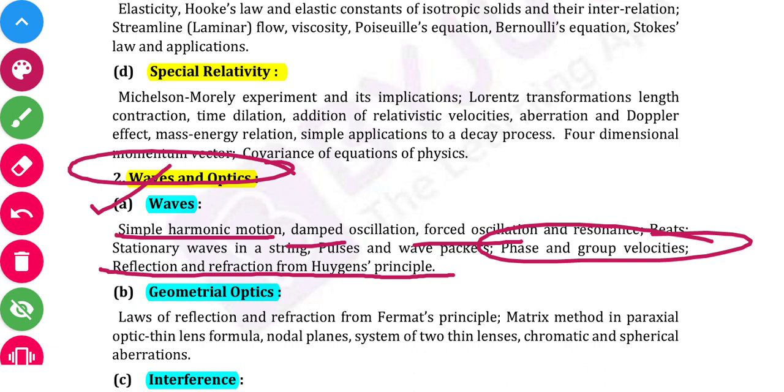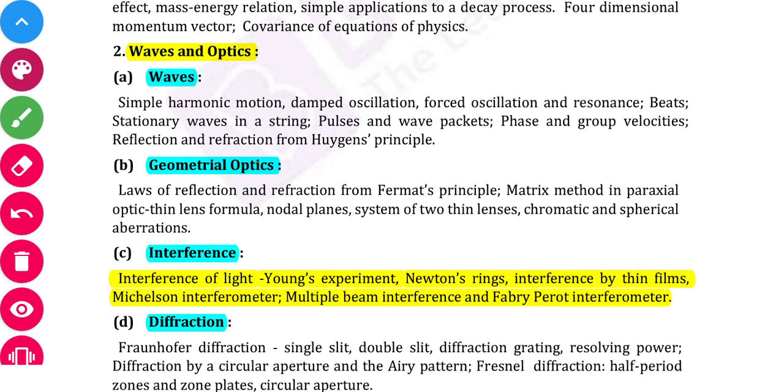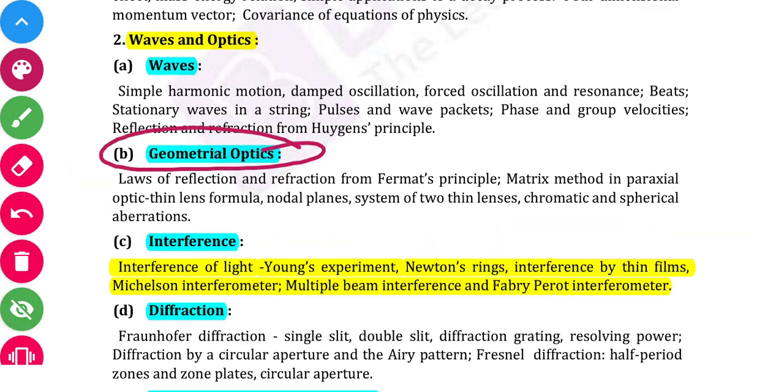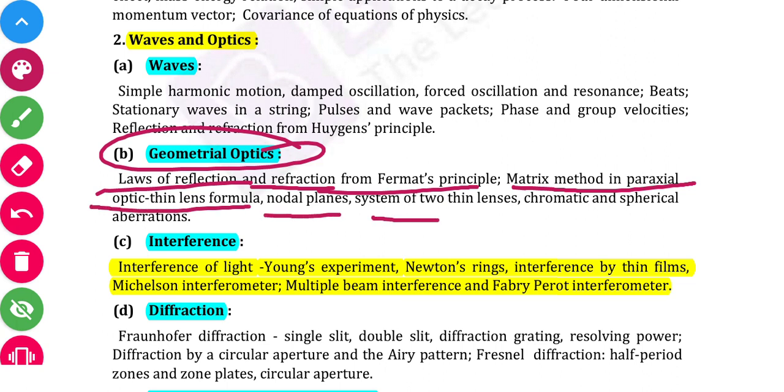Topic B in waves and optics is geometrical optics. In geometrical optics we will deal with laws of reflection and refraction from Fermat principle. The second topic is matrix method in paraxial optics, thin lens formula, nodal planes, system of two lenses, and chromatic and spherical aberration, which we will discuss as we study.